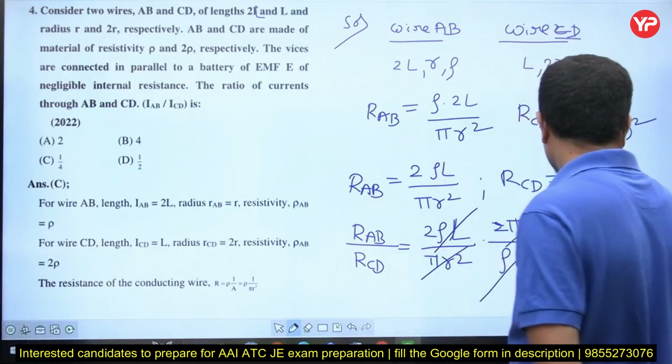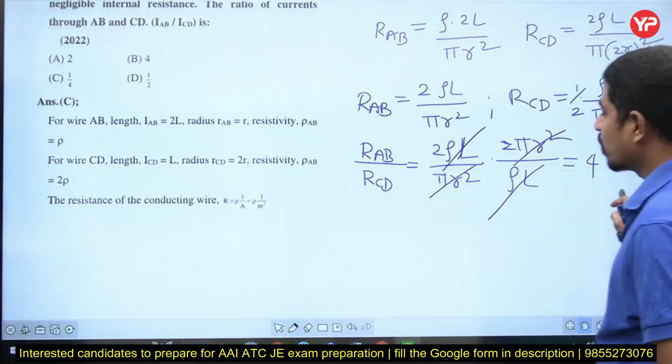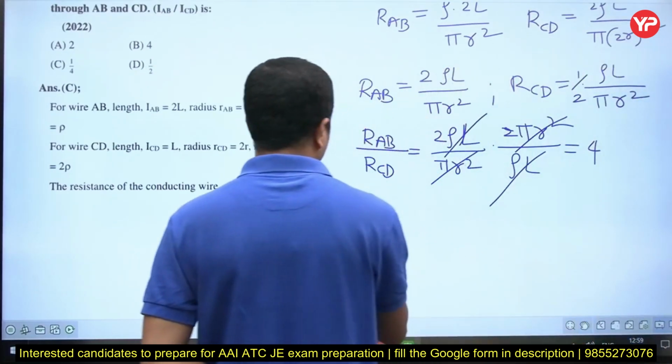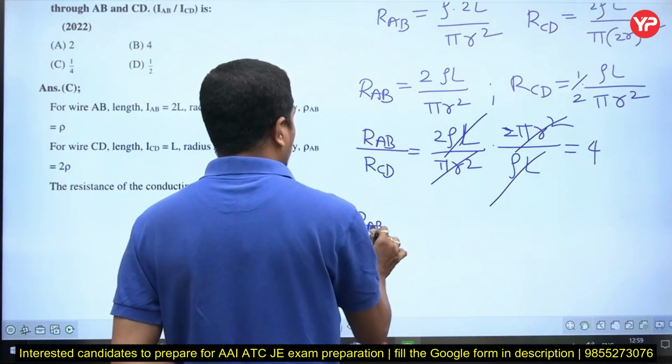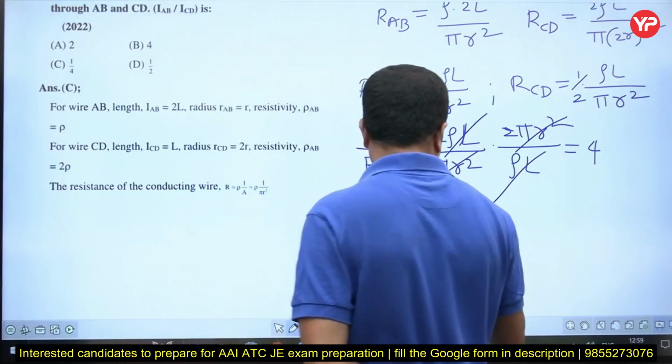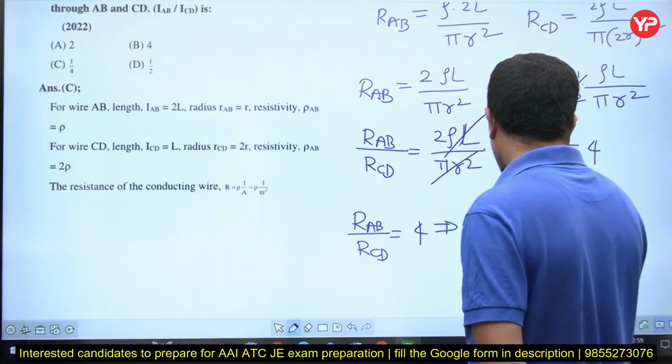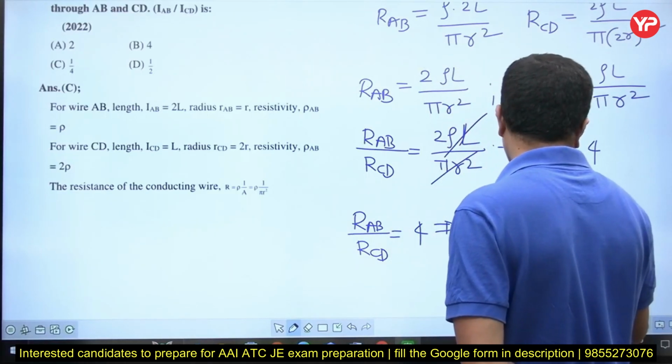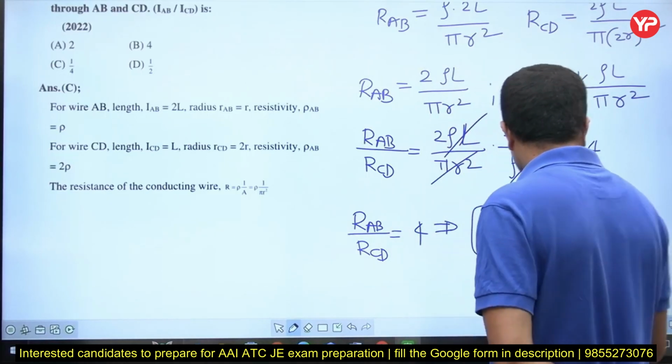It is 4. We got a relationship between the resistances, that is RAB by RCD is equal to 4. So from this, RAB is equal to 4 times RCD.